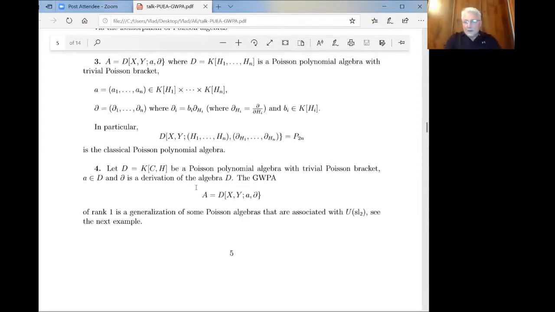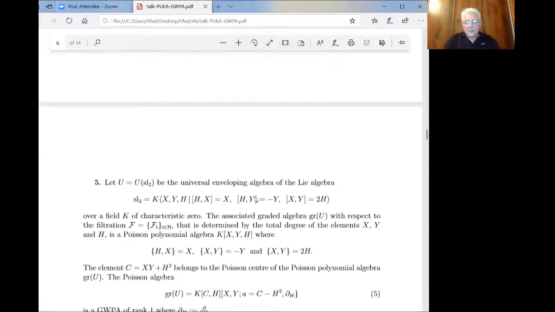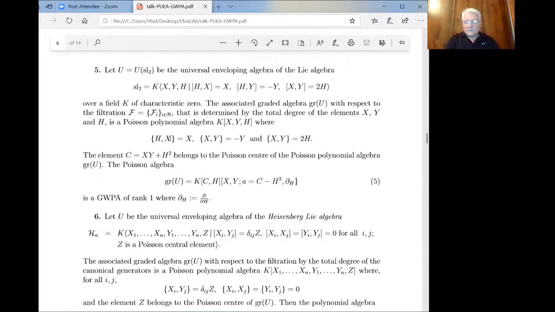So now we have a generalized Weyl Poisson algebra of degree 1. There is no restriction on elements A and D. We take an arbitrary element and an arbitrary derivative, and we have this Poisson algebra. In the particular case of USL2, we have SL2, right?